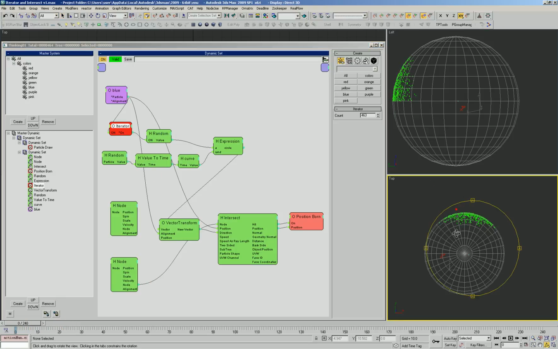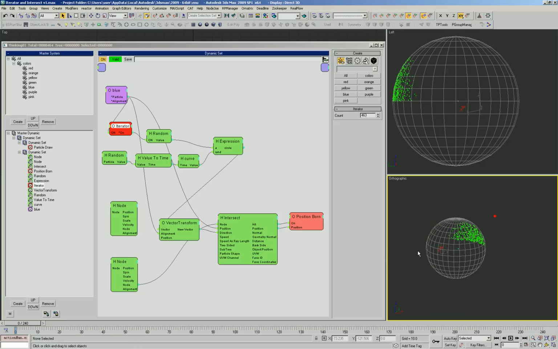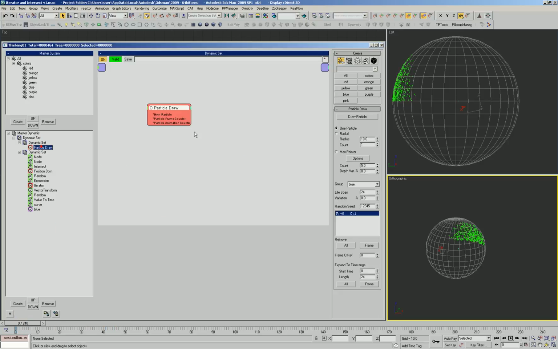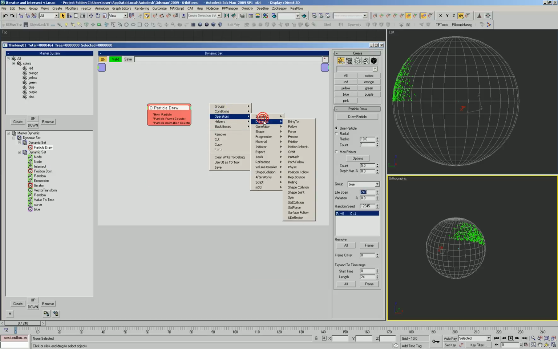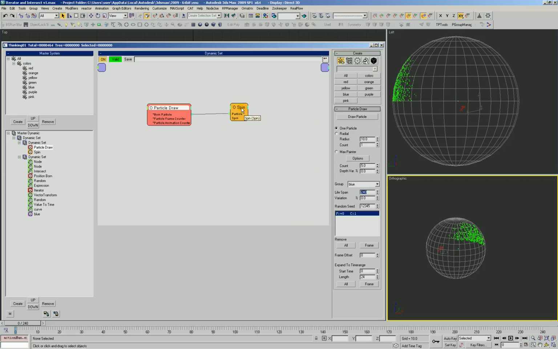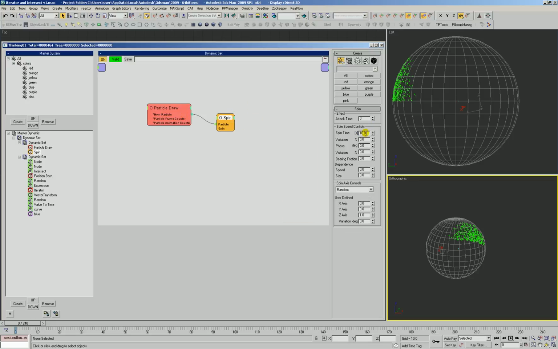Okay, so from the top view, here we get our particle looking like this. And remember, our particle only lives 24 frames, so let's change that. Let's make it 240. But let's also do this. Let's tell our particle to spin at birth, and we will see that it updates and looks around at those different directions.